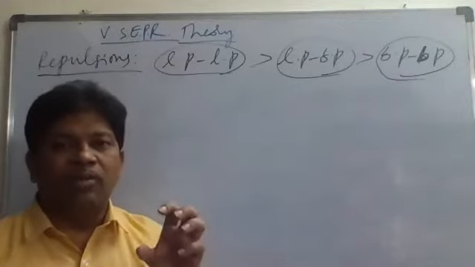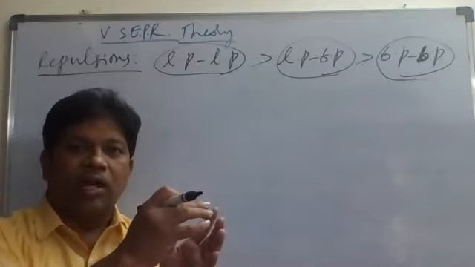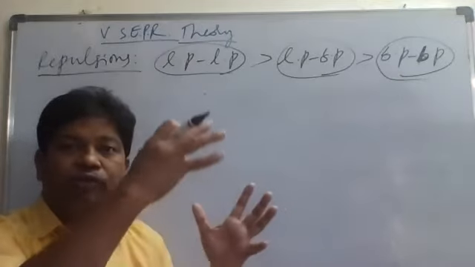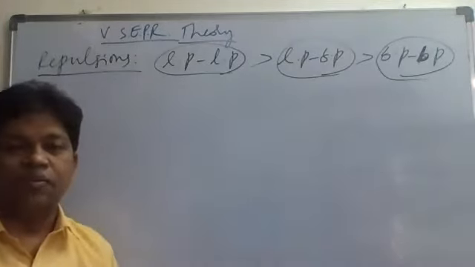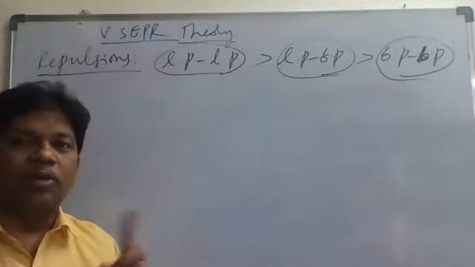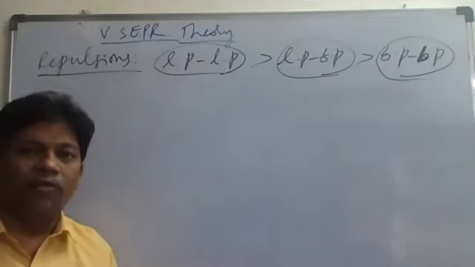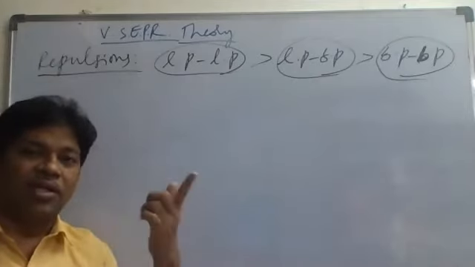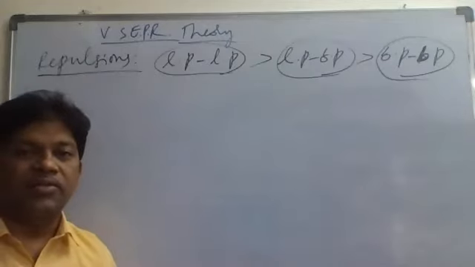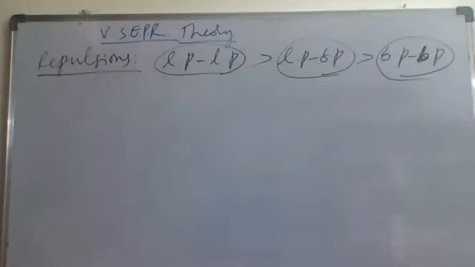Therefore, the lone pair will be more diffused. The electron cloud of the lone pair is more diffused. It occupies more space. That is why lone pair repulsion will be greater. The electron cloud of a lone pair will be larger than that of a bond pair. So the repulsions will be greater between lone pair and lone pair. This point we mainly have to understand: LP repulsions are greater than BP repulsions.